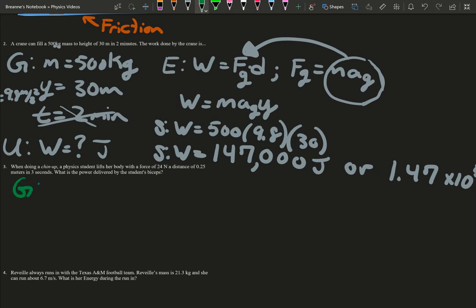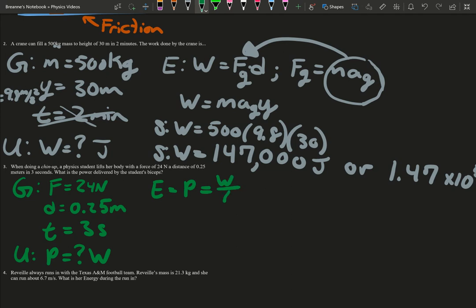So again, let's write down our givens. So we have the force of 24 newtons. We have the distance being 0.25 meters, and we have the time being 3 seconds. And we are looking for power. Power is always measured in watts. So our equation for power, we only have one, is power equals work divided by time. But we don't have work in our givens. Let's see if we can figure out work. Work is just force times distance. Oh, we got force, we got distance.